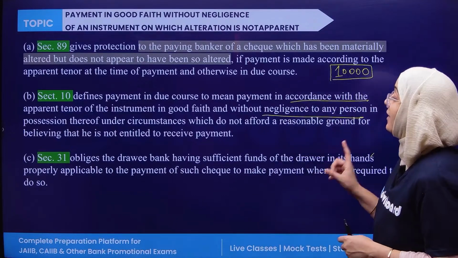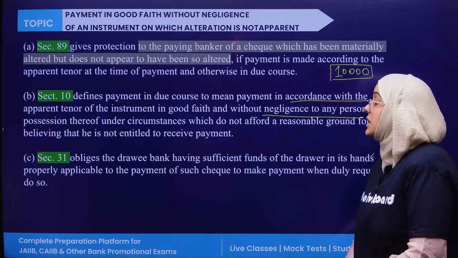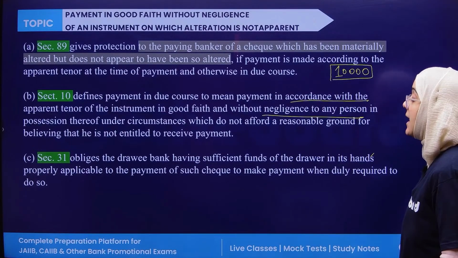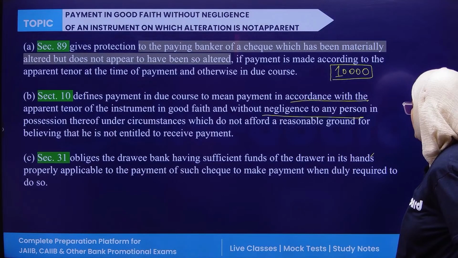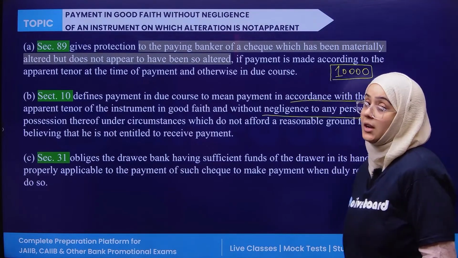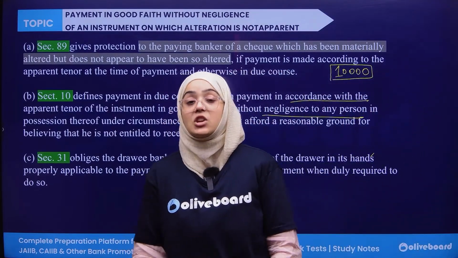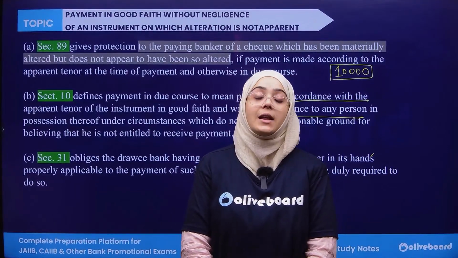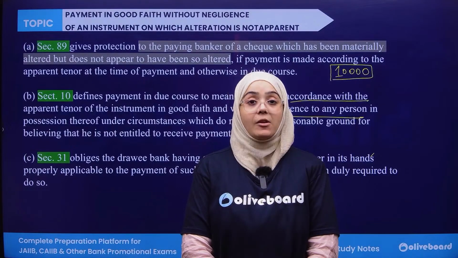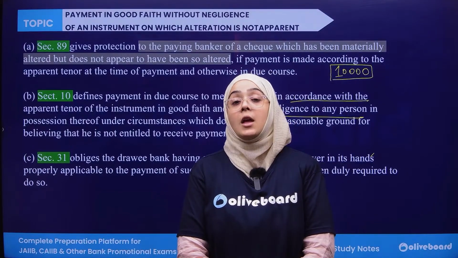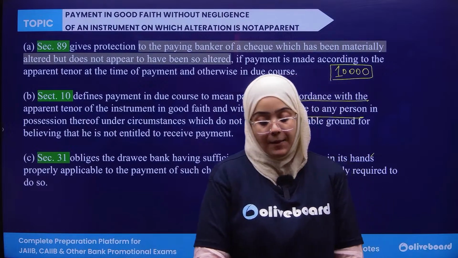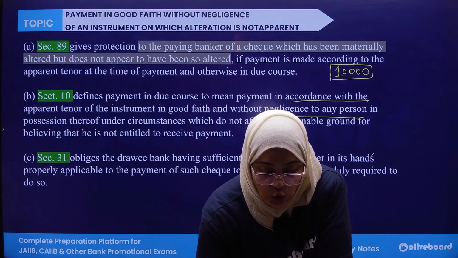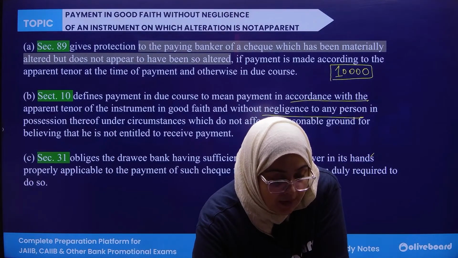Okay. Now next is section 31. It obliges the drawee bank, having sufficient funds of the drawer in its hands properly applicable to the payment of such check, to make payment when duly required to do so. This means a banker shouldn't reject the check if it has sufficient balance of the drawer and it is available for payment. So the bank must pay the amount; they cannot reject it. Okay, these are some of the important sections which you have to remember. Clear, everyone? Yes or no?